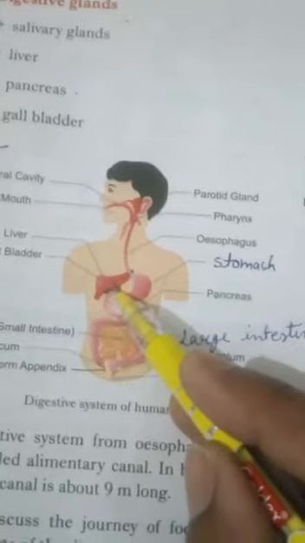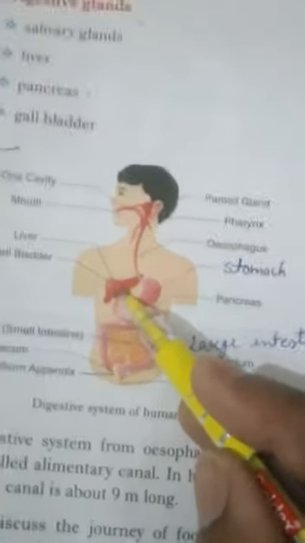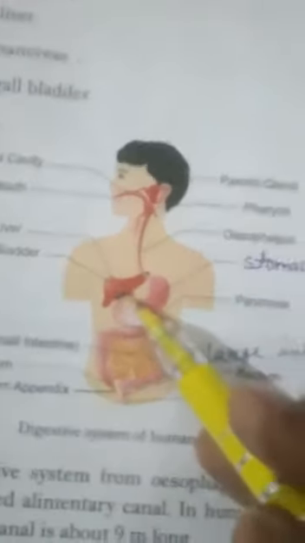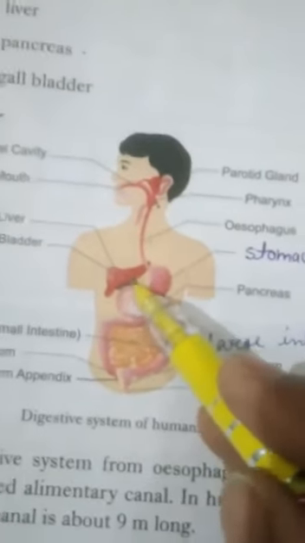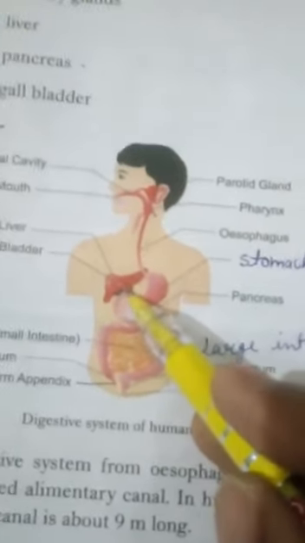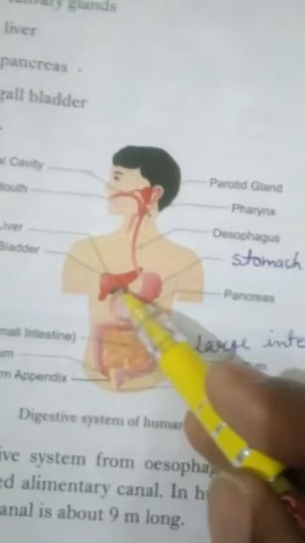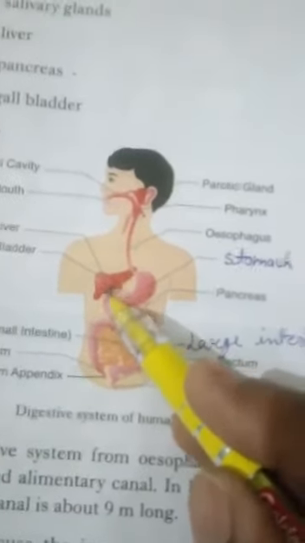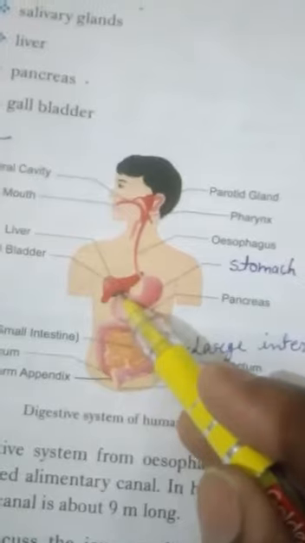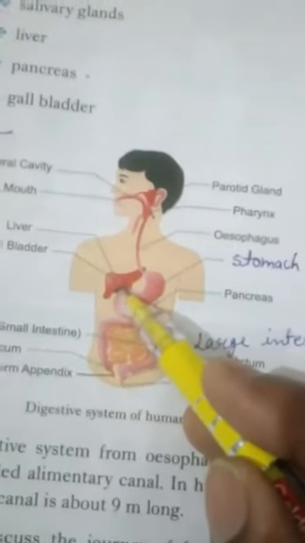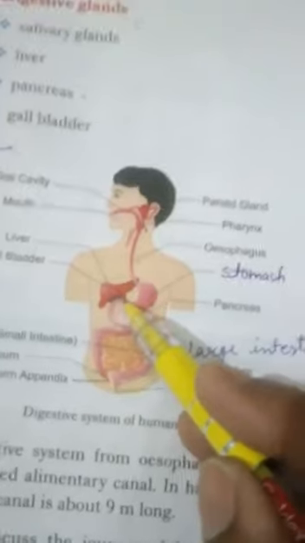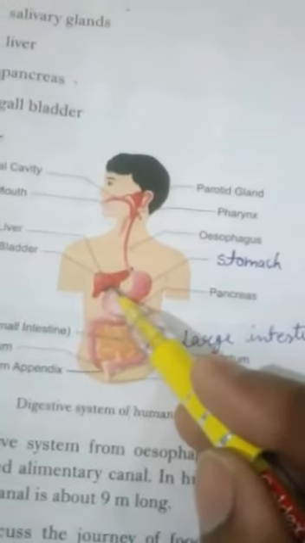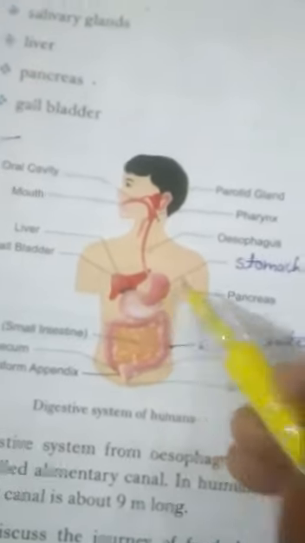Liver is a gland, the largest gland of the body. It is reddish brown in color. It secretes the bile juice, and this bile juice is collected in the gallbladder. Here at the liver, a bag-like structure is found, that is gallbladder, and it stores the bile juice. This bile juice helps in digestion of the fats.